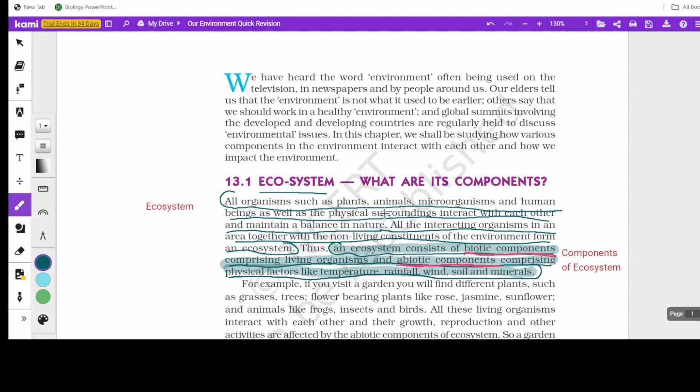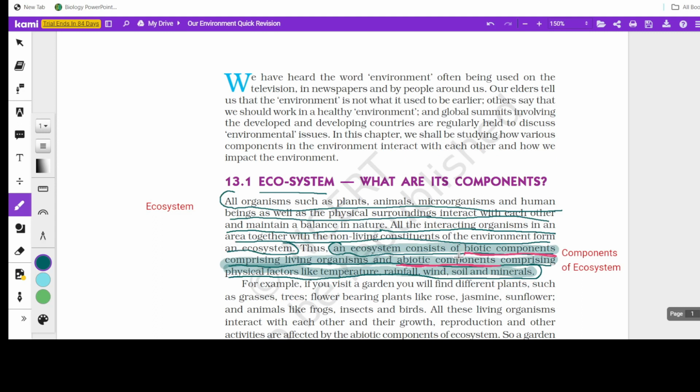So they talk about the interaction between the living components, plants, animals, microorganisms and human beings, with the physical surroundings, that is the non-living components. That interaction maintains a balance in nature, and that is called the ecosystem. So all interacting organisms in an area together with the non-living constituents of the environment form an ecosystem. This stands for the definition of ecosystem.